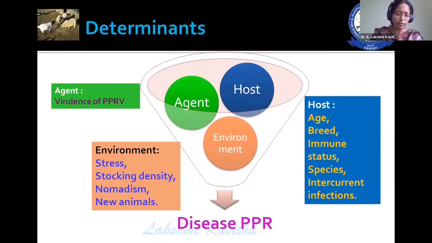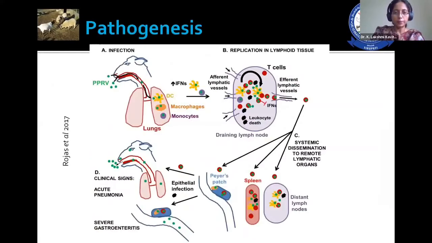Environmental factors are stress, stocking density, nomadism, and new animals. New animals play an important role for the occurrence of PPR in the herd. Then host factors: age, where young animals are more susceptible, breed, immune status of these animals, species, and current infections. All these things favor the occurrence of disease.